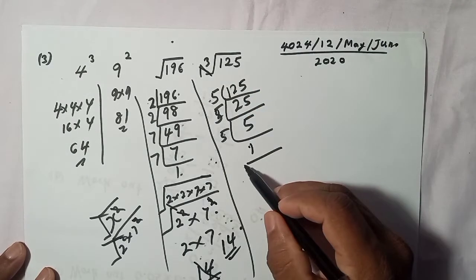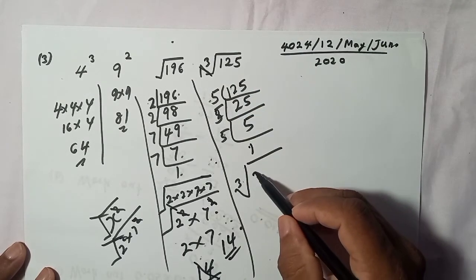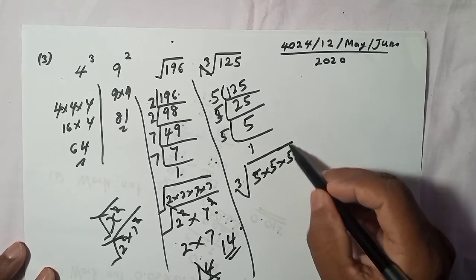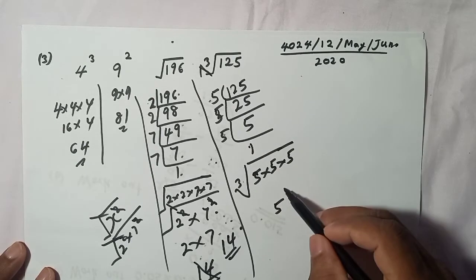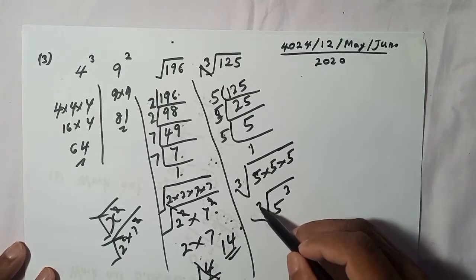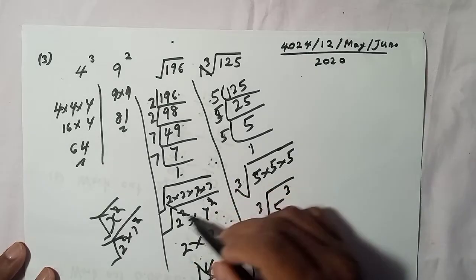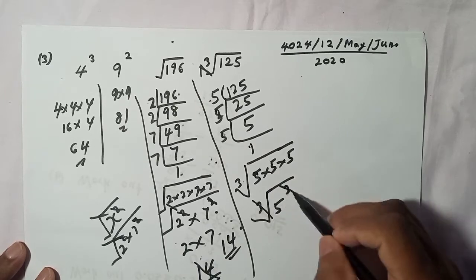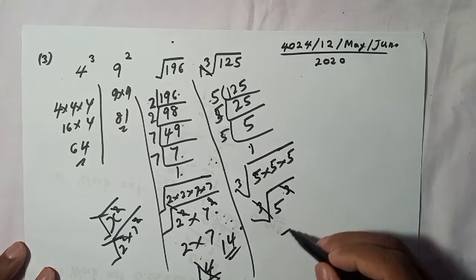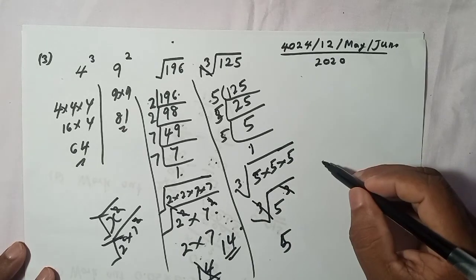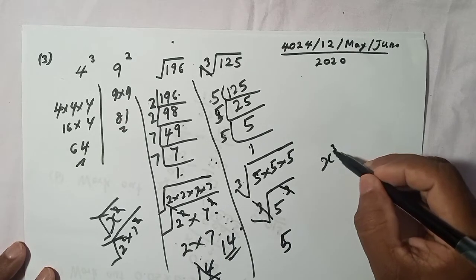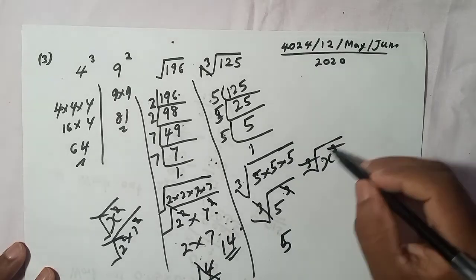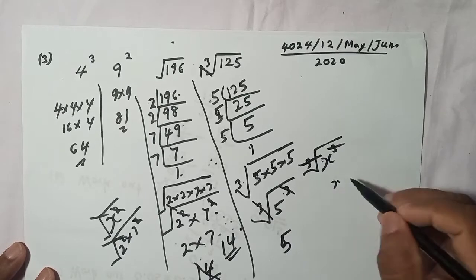Okay, now these are the numbers we need. We can write 5 into 5 into 5, right? Then again I can write this as 5 to the power 3. Same as what we did here, you can cancel the cube root with the cube, right? So the answer is 5. That means if you have x to the power 3, x cube, and a cube root, then you can cancel this with this, so the answer is x.